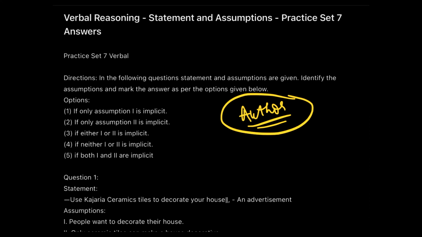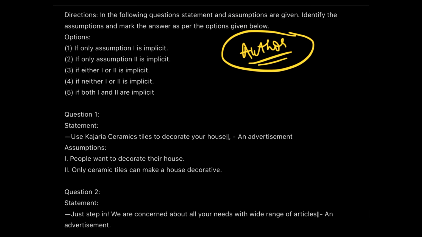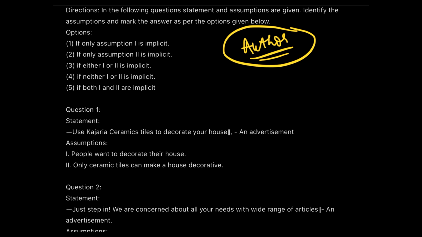Now when we go down and check the first question, remember that if you are trying to say that only the first assumption is implicit, then we'll be going with option 1. If you think that only the assumption 2 is correct, then it will be option 2. And if either of them are implicit, then we'll go with option 3. If none of them are right, then option 4. And if both of them are correct, then option 5.